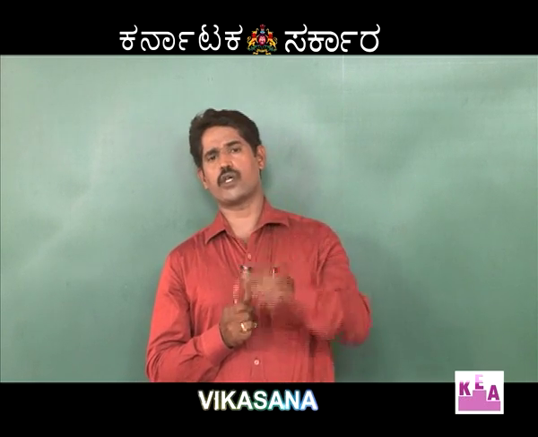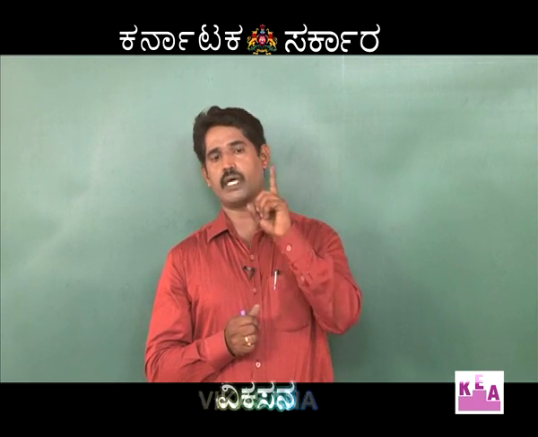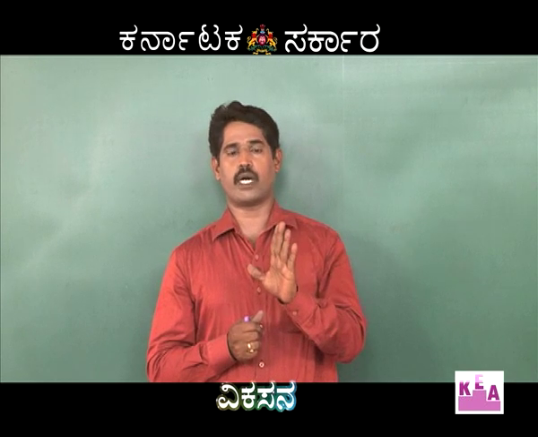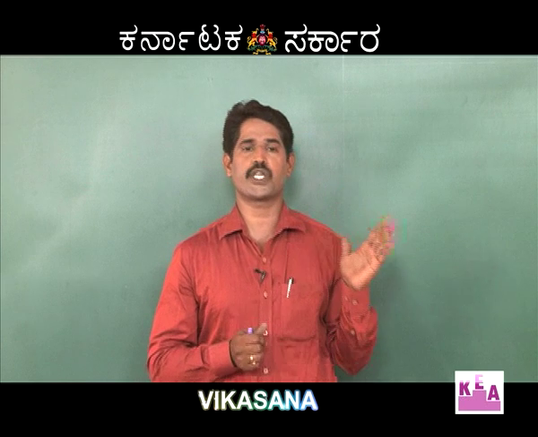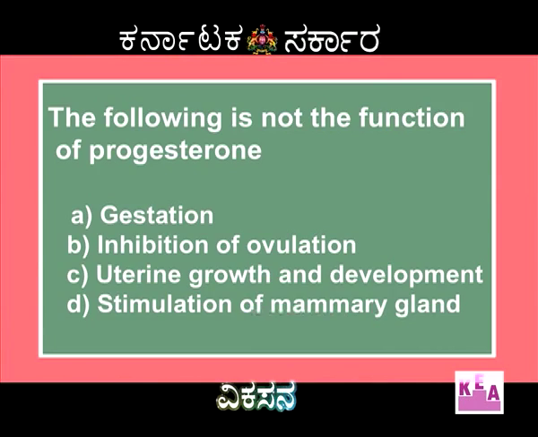When there is a high concentration of progesterone in the blood, it inhibits ovulation. Remember, for the ovulation process LH is required. In the presence of progesterone, there is no secretion of LH. As a result, another function of progesterone is inhibition of ovulation.